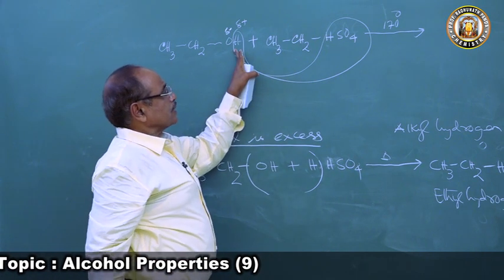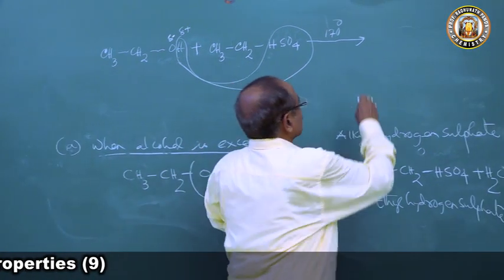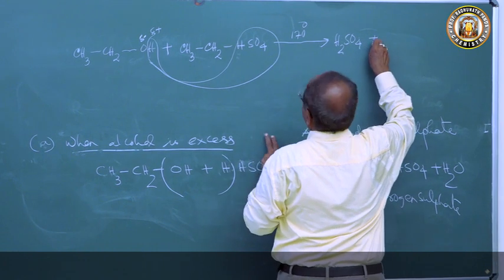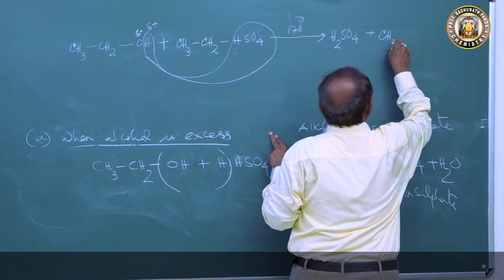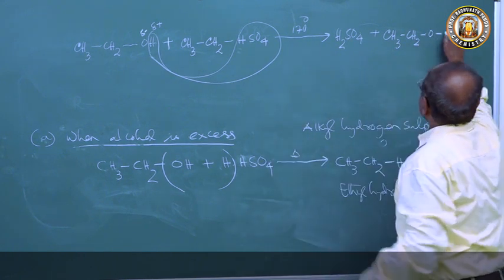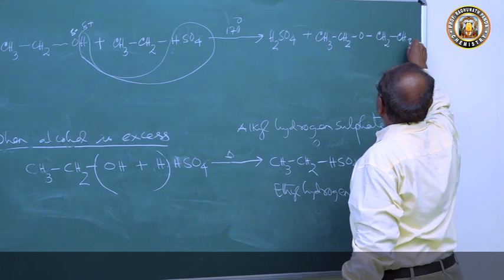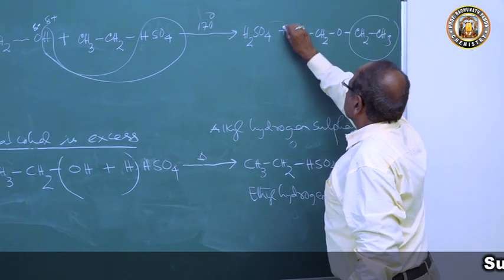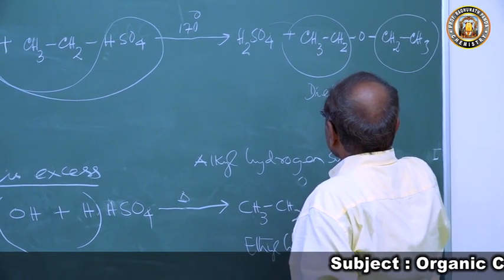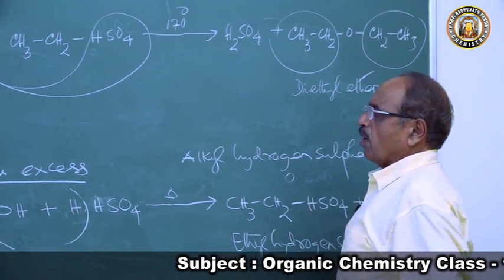So definitely this H plus will have a tendency to go with HSO4 to form sulfuric acid plus CH3CH2OCH2CH3. So what is this? This is diethyl ether. Ether is formed.